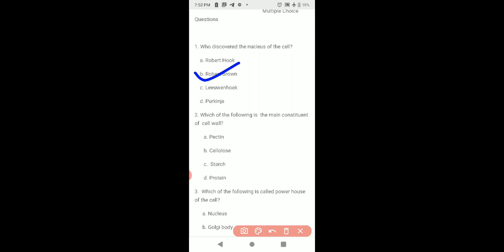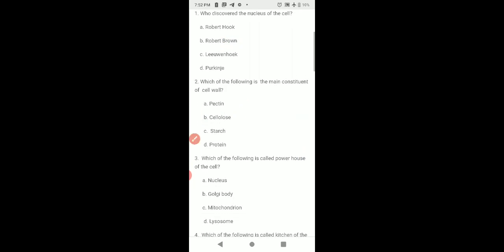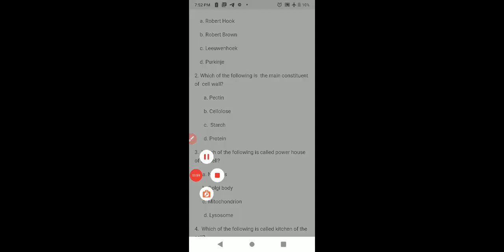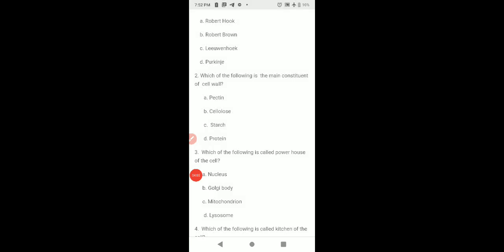Question number 2. Which of the following is the main constituent of cell wall? Cellulose. Answer is cellulose. Question number 3. Which of the following is called the powerhouse of the cell? Answer is mitochondrion. It is called the powerhouse of the cell because mitochondria is the site of cellular respiration. Energy is formed in the form of ATP, adenosine triphosphate.